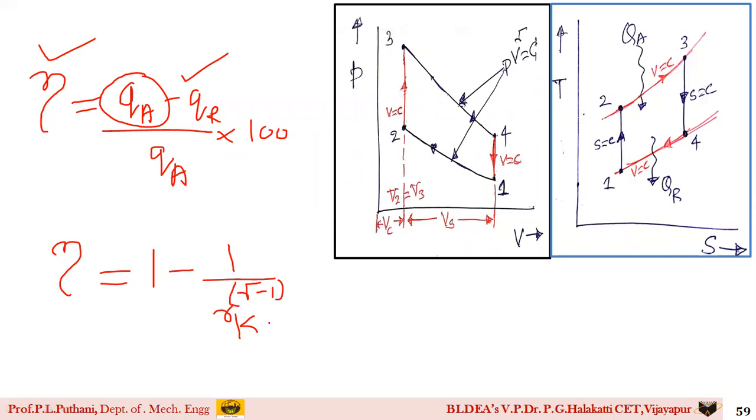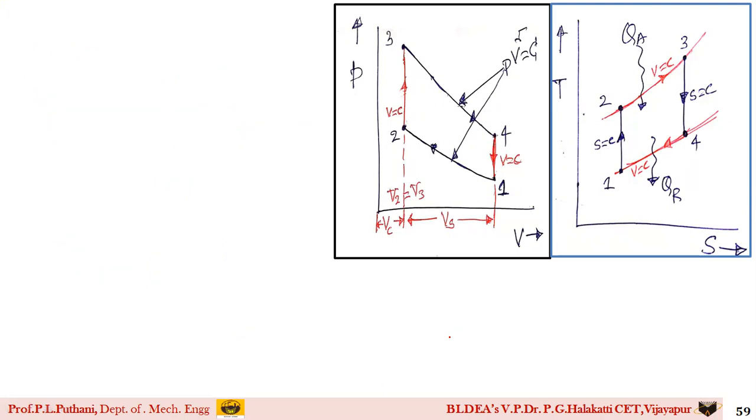Using this equation, students, I can find the value of what? The compression ratio RK. Which means for this particular problem, I can use the thermal efficiency in two ways, one for finding the heat addition and one for finding the compression ratio. Therefore, we shall proceed with these steps.